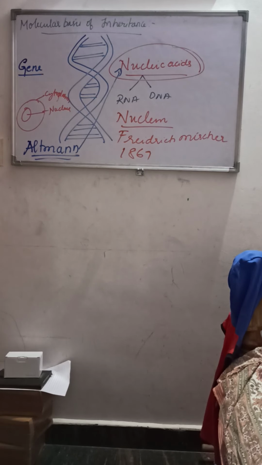Why do we use the word double helical? Because it is in the form of a twisted ladder. You can see here it is just like a twisted ladder. Like many houses have a twisted ladder staircase, it looks like that. Hence it is called a double helical structure. Now let us understand about the DNA, which is deoxyribonucleic acid.